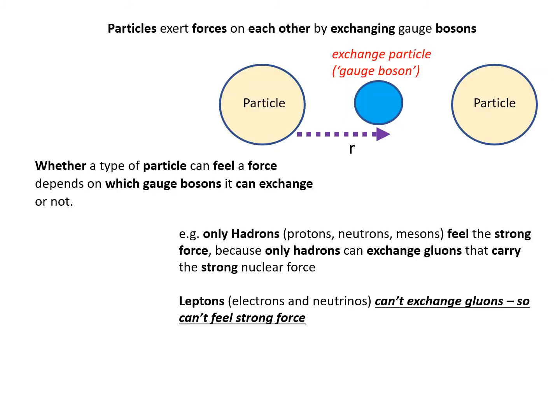So particles exert forces on each other by exchanging these gauge bosons. And whether a type of particle can feel a force or not depends upon which gauge bosons it can exchange. So only hadrons feel the strong nuclear force because only hadrons can exchange gluons that carry the strong nuclear force. Leptons can't exchange gluons, so they can't feel the strong force.